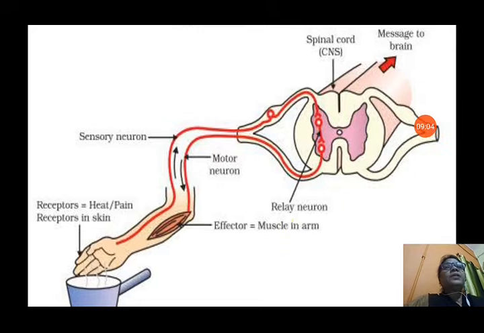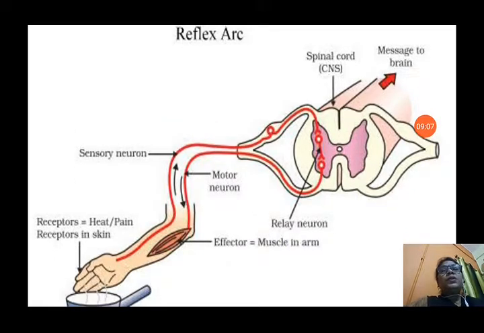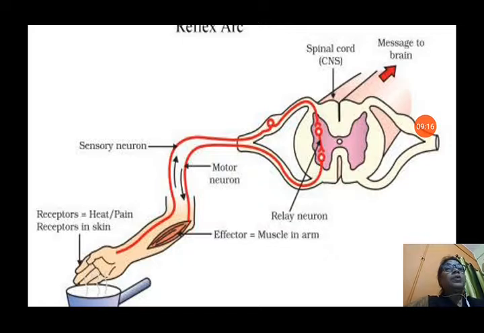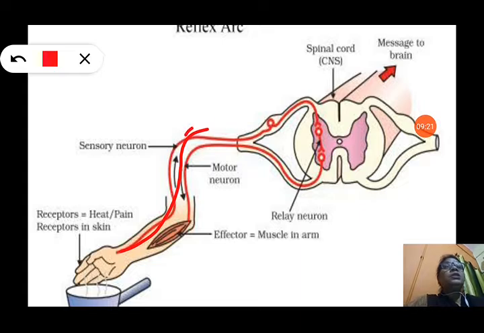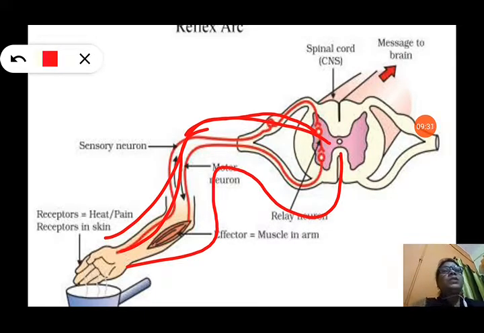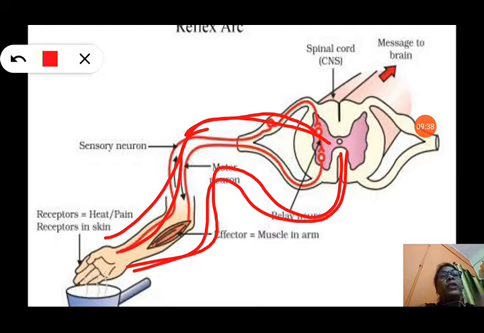You can see the reflex arc, the sensory receptor. If you put your hand in hot water, then what will happen? The message will go to the spinal cord. It is taken from the sensory skin to the spinal cord. Again the spinal cord will take this message back to the skin. The order of what to do. You have to remove your hand immediately. That order will come from the spinal cord, and you will remove your hand immediately.